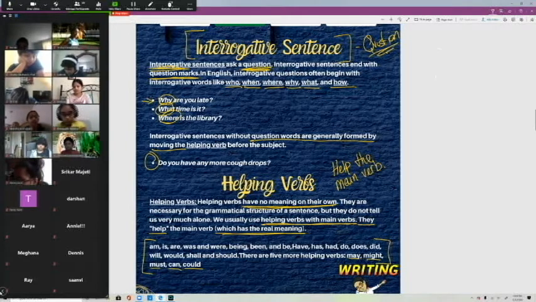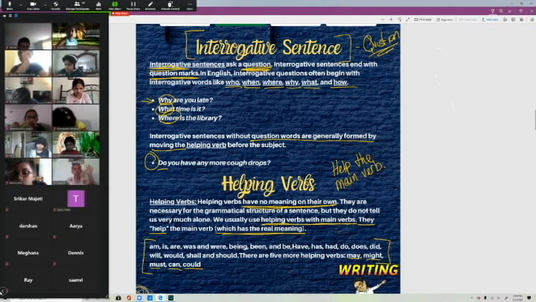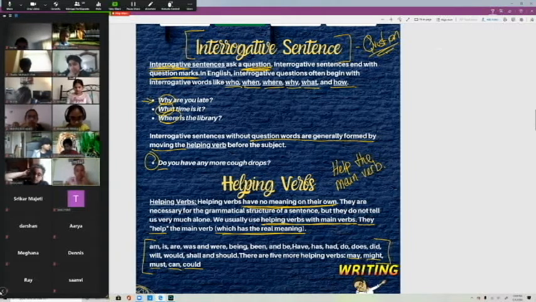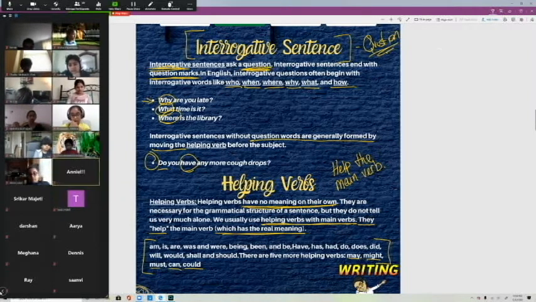Now, let's do this sentence. Do you have any more cough drops? What is the helping verb here? Who can tell me what the helping verb here is? Do. Who can tell me? Annie? Have, okay, yes. So do is part of it, but have is the helping word. Thank you, Annie. So have is the helping verb in this sentence.